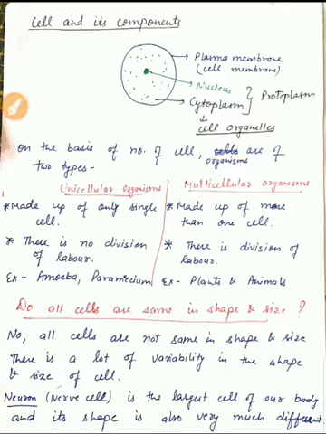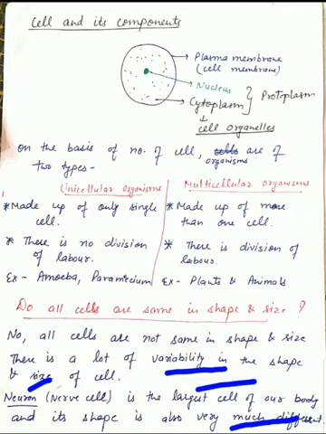So now the question arises, are all cells similar in shape and size? What do you think? Actually, all cells are not the same in shape and size. There is a lot of variability in the shape and size of cells. For example, as you already studied, the neuron, that is the nerve cell of our body, is the largest cell in our body, and its shape is also very different from other cells.